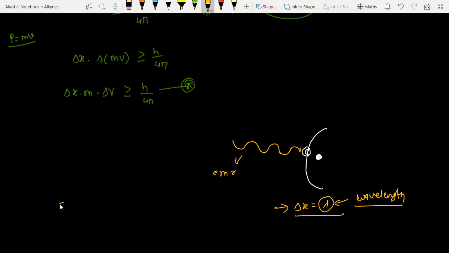We also know that E is equal to hν, and this is equal to hc upon λ. If we have this formula, then what will happen, dear friends? If the electromagnetic radiation collides with this electron, it will transfer its momentum to this electron.